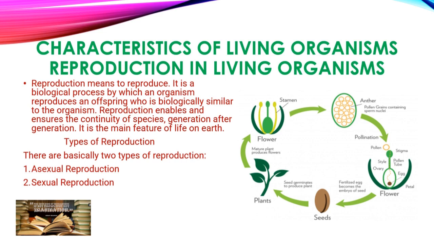But sexual reproduction is carried out by animals like humans, dogs, cats, lions. These organisms do sexual reproduction, for which the variation between the next generation of offspring and the parents is large, for which these organisms are able to survive for a long time on this earth. So let's move to the next slide.